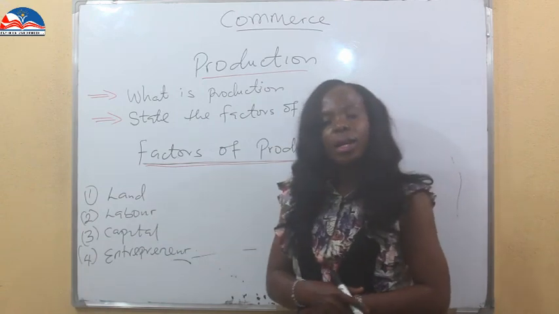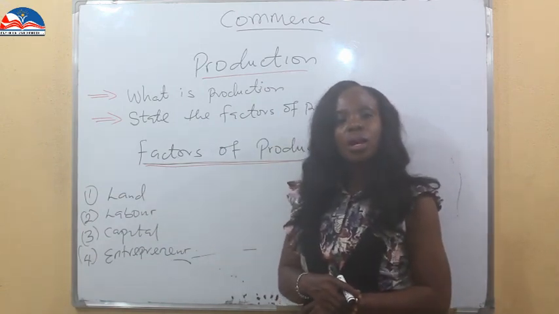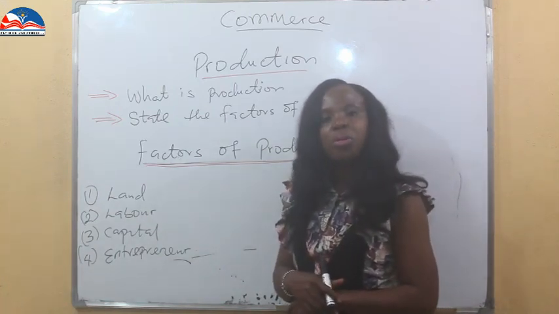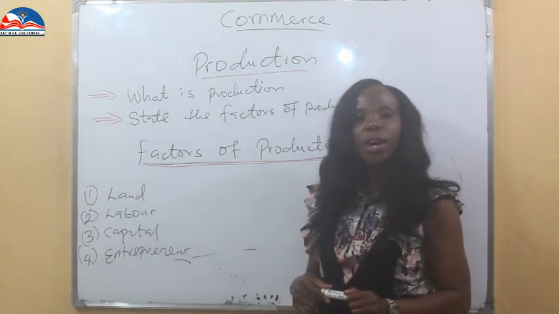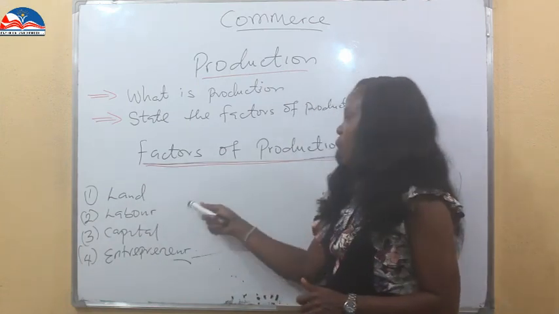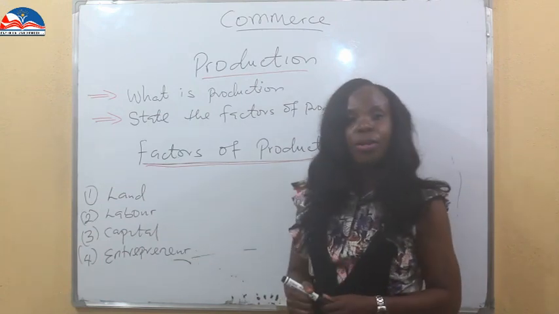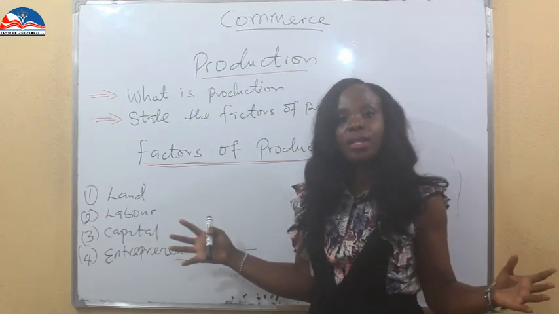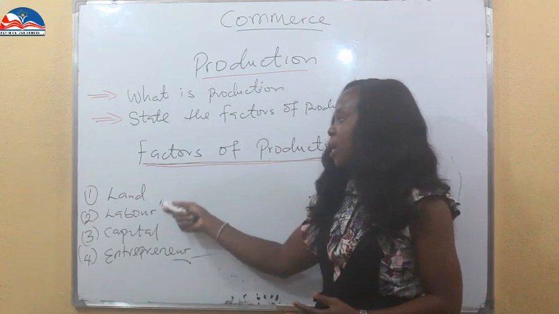Capital. Capital has to do with human resources, material or mechanical, put into production. Under capital, we have our finance, we have our equipment, machineries, put into place to make production possible. An entrepreneur. Entrepreneur has to do with human activity to coordinate the other processes of production, the land, labor, capital.